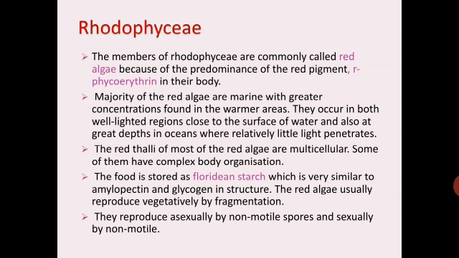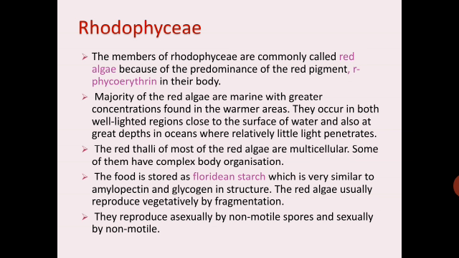Rhodophyceae. So algae are divided into Chlorophyceae, Phaeophyceae, and Rhodophyceae. So remember, they are commonly called red algae. They have the pigment called R-phycoerythrin. Red algae are marine, with the greater concentrations found in the warmer areas. They have red thalli and are multicellular.